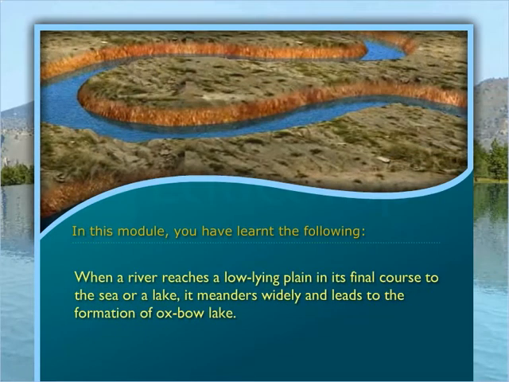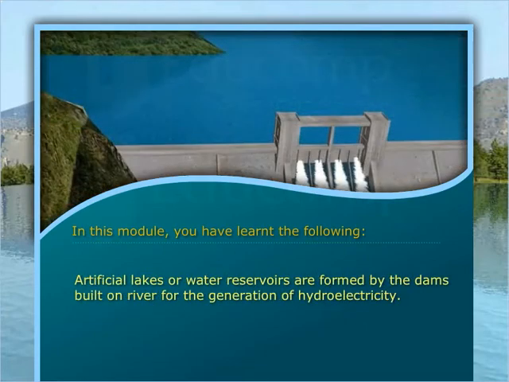When a river reaches a low-lying plain in its final course to the sea or a lake, it meanders widely and leads to the formation of an Oxbow Lake. Artificial lakes or water reservoirs are formed by the dams built on rivers for the generation of hydroelectricity.